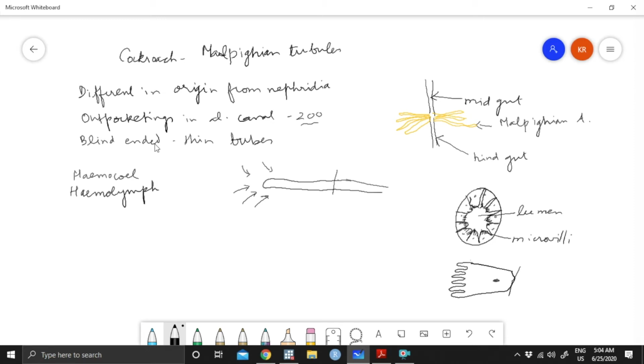From this hemolymph, there are a lot of wastes. One of the wastes is potassium urate. This potassium urate also enters the Malpighian tubules.